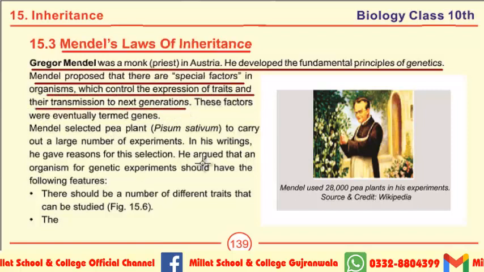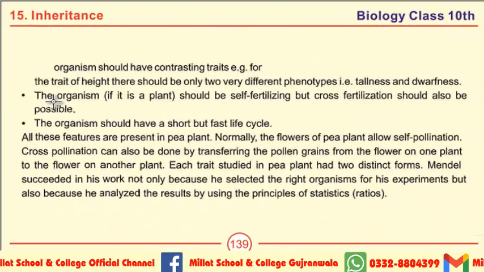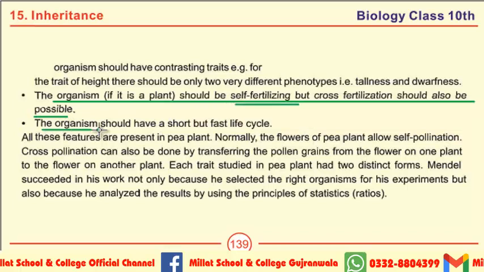next generation. Next MCQ is, Mendel selected pea plant to carry out a large number of experiments, and there are some features which must be present in an organism which is selected for genetic experiments. The organism, if it is a plant, should be self-fertilizing, but cross-fertilization should also be possible. So the first priority is of self-fertilization. The organism which is selected for genetic experiment should have a short but fast life cycle.